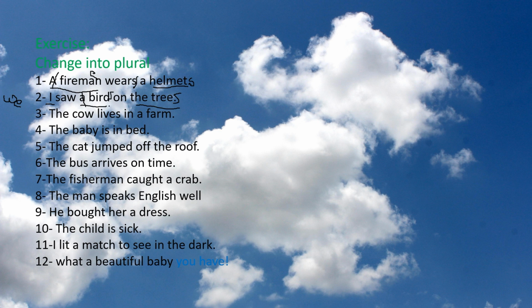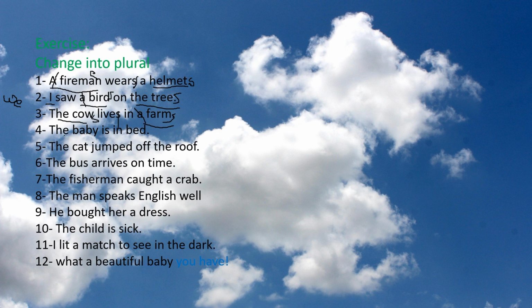Bird will follow the general rule and tree will follow the general rule. We'll add S. The cow lives in a farm. Cow will be cows. Live, lives. Here it is a verb. In a farm, in farms. We omit A. General rule.